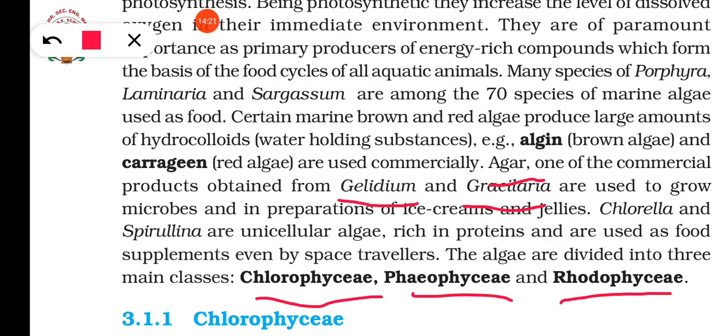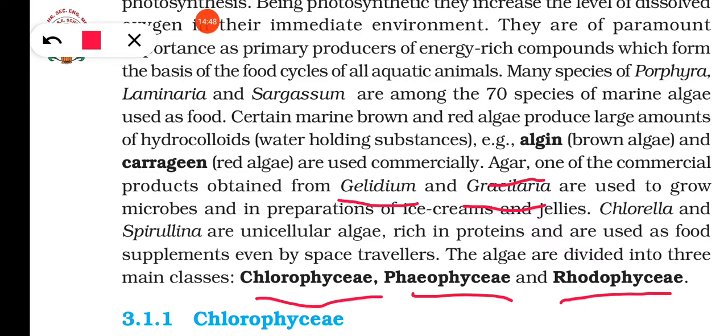Phyceae you remember, and the rest you see: Chlorophyceae from chlorophylls, then Phaeophyceae, and then Rhodophyceae. Chlorophyceae is also known as green algae, Phaeophyceae is known as brown algae, and Rhodophyceae is known as the red algae. So three different kinds of algae groups.